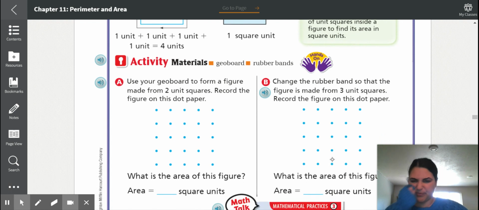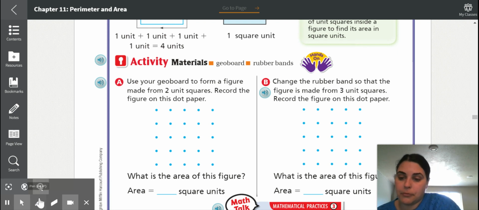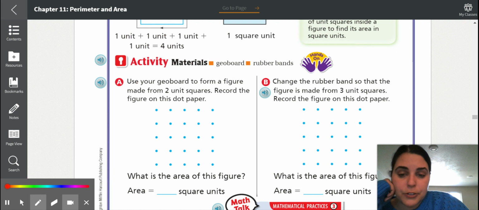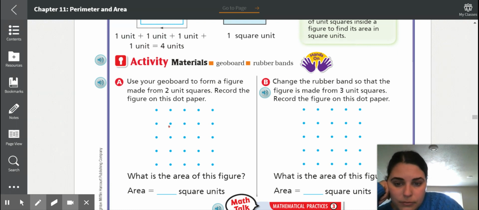Let's start here. So we don't have geoboards. Right now we're going to use this dot paper, okay? Another word for it is sometimes grid paper. It says use your geoboard or dot paper to form a figure made from 2 unit squares. So 2 unit squares. Let's just make 1 unit square. Okay. We would call that 1 square unit, but we need to make 2. So let's do another one.